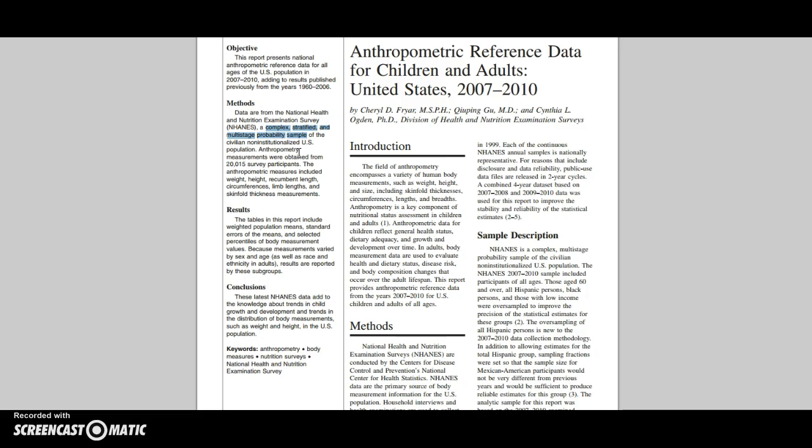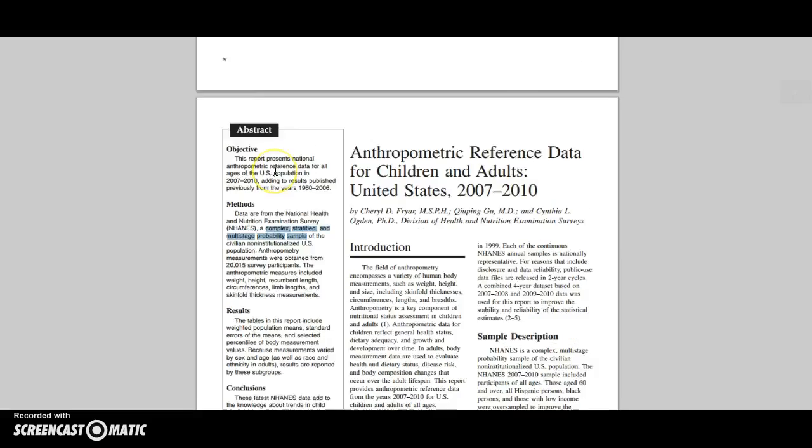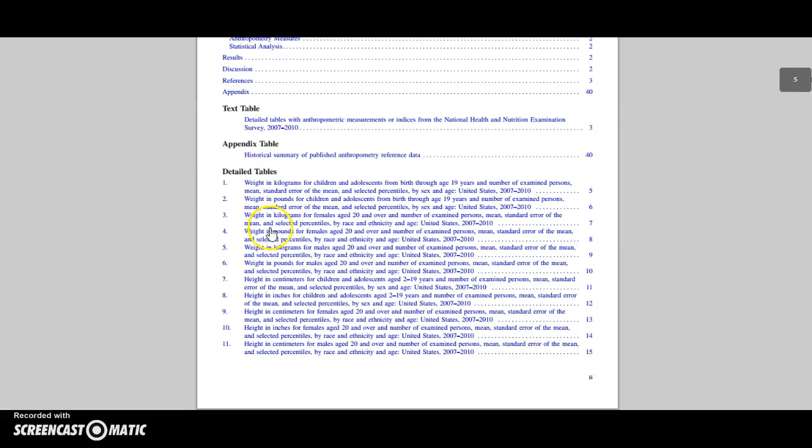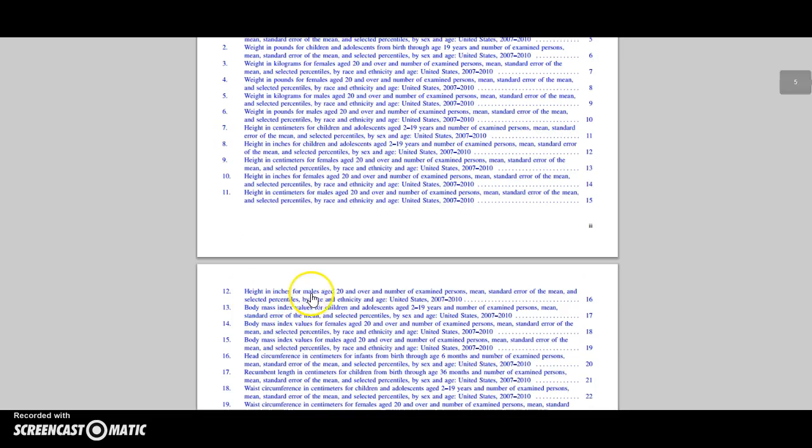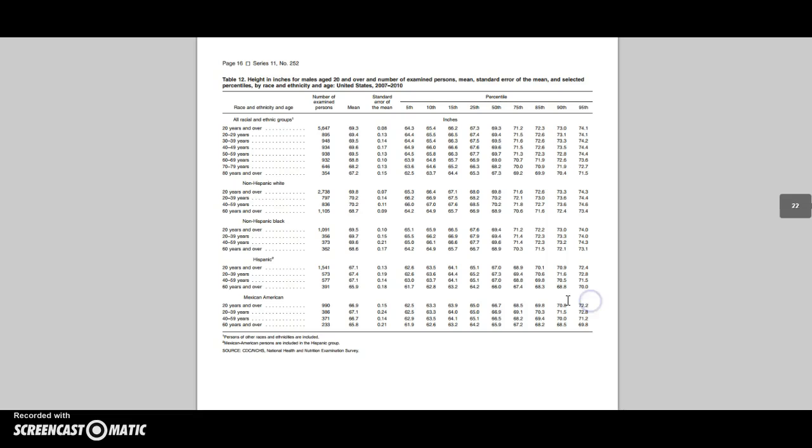And it does involve some random sampling at the last stage. It talks about multi-stage here. So that's a pretty reliable thing to do. But even if it's reliable, even if it were completely random, remember that we have this issue of standard error. So now I want to actually go and look at those results specifically. So we have height in inches for males aged 20 and over on page 16. Nice clickable link. Takes me to this table.